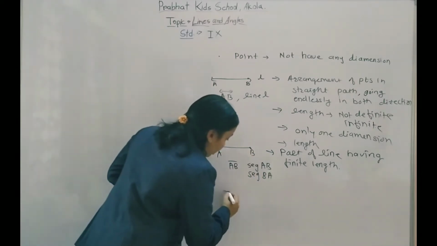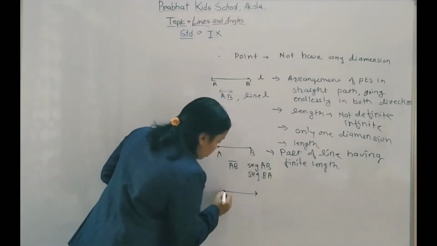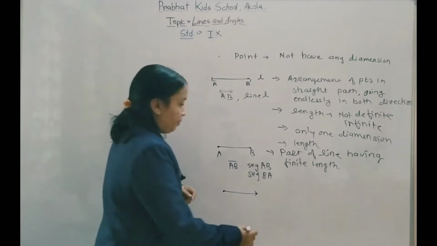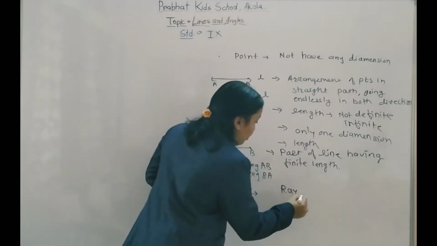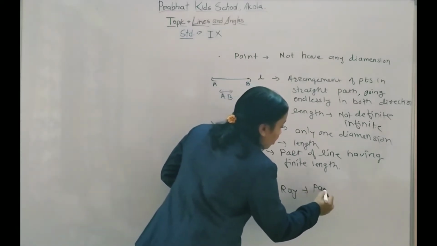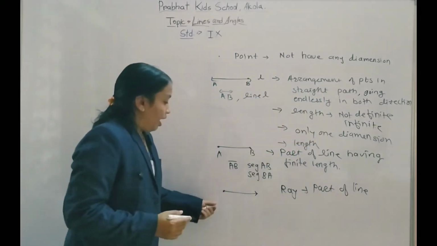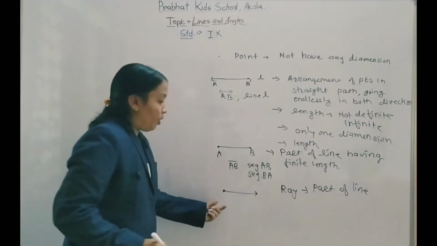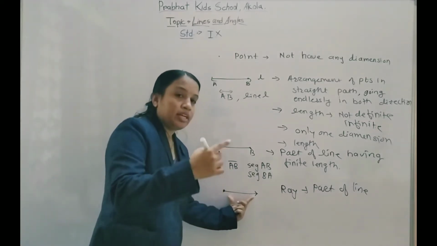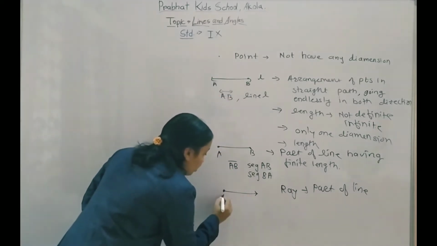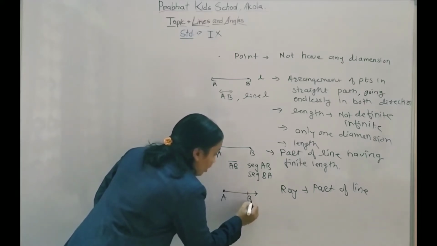Now this is another geometrical diagram. This is called a ray. It is again a part of a line, but having one end point and going endlessly in one direction. Here is ray AB.